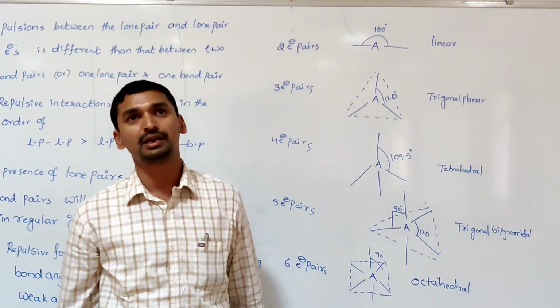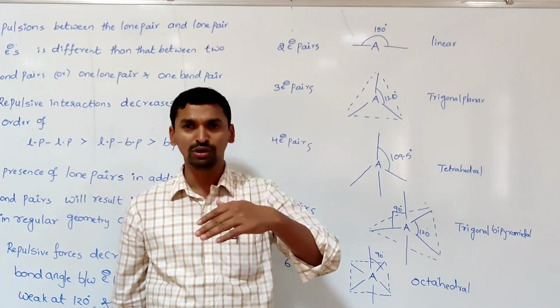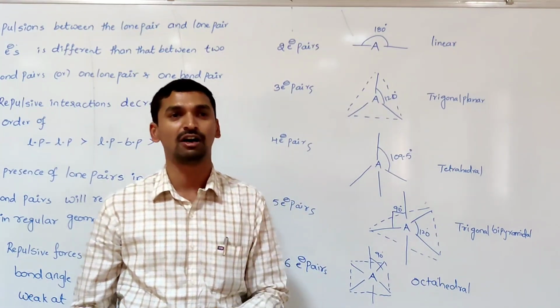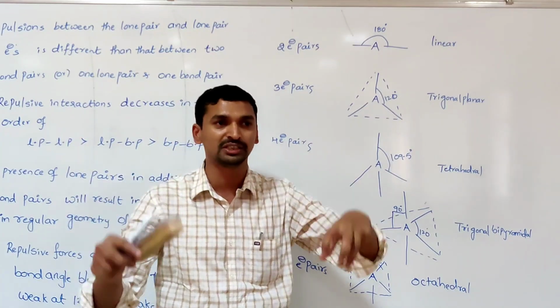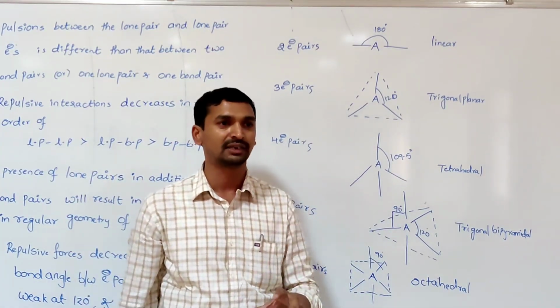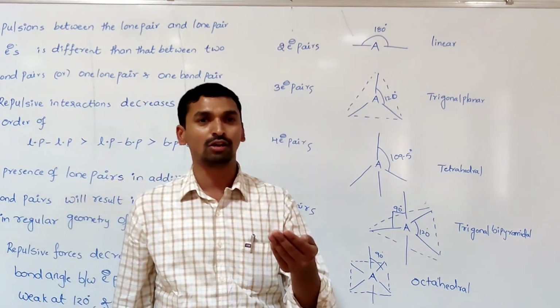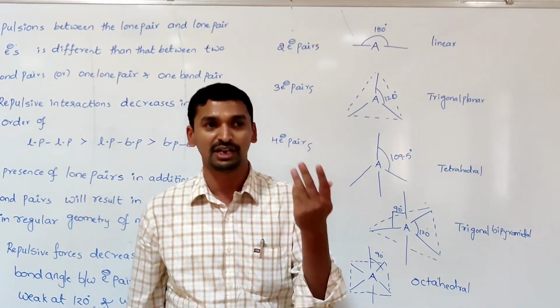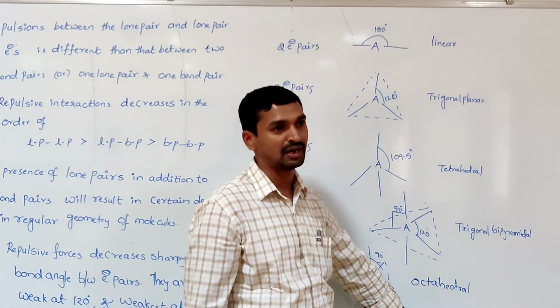But molecular geometry means we do not take lone pairs into consideration, only bond pairs, and the shape in which they occupy the space around the central atom. So whenever lone pairs of electrons are present in addition to the bond pairs, these geometries might be distorted.